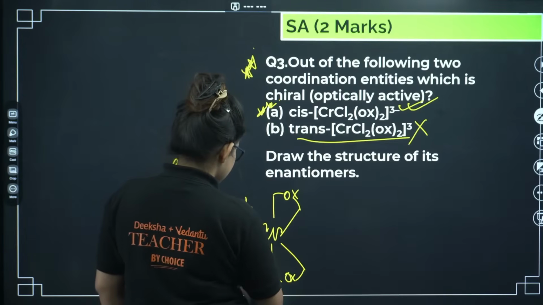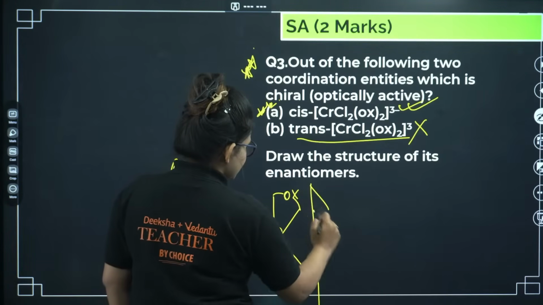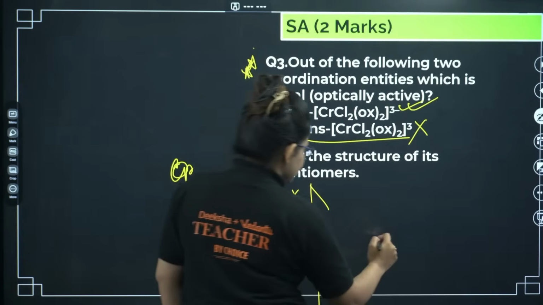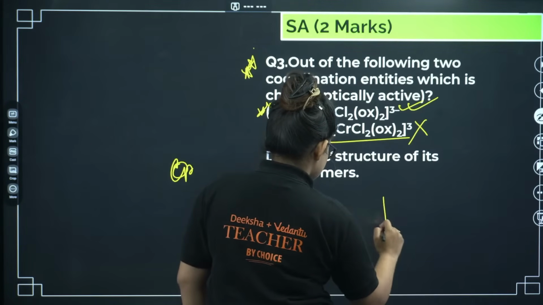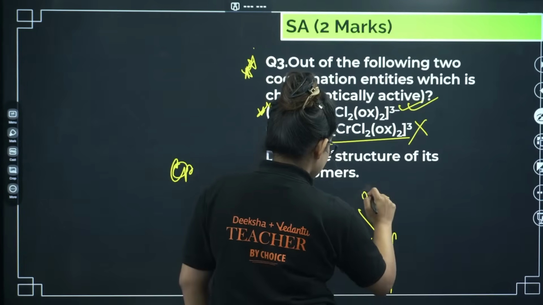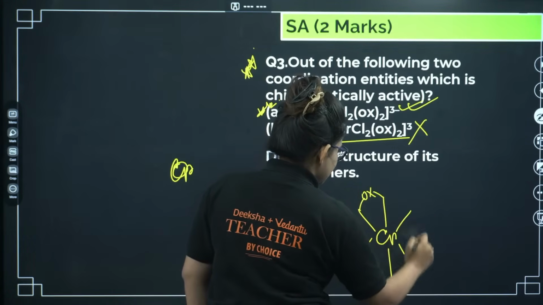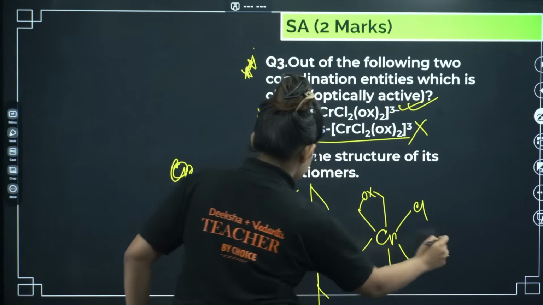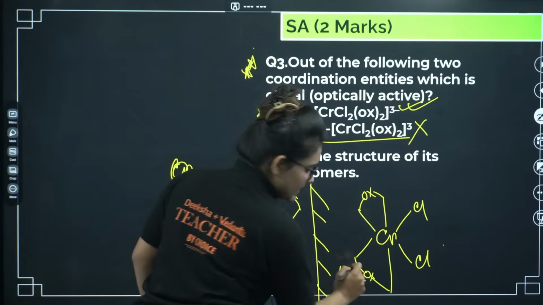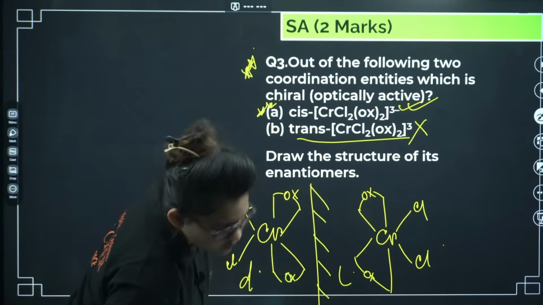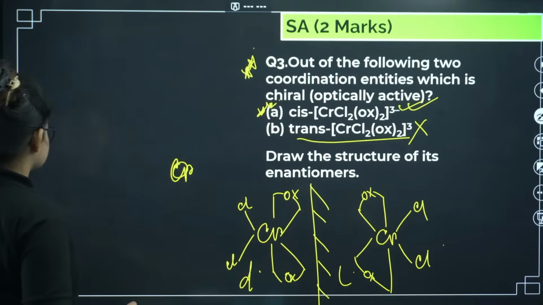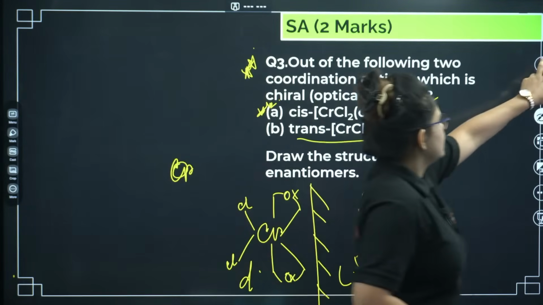Here Cl, here Cl. Okay, now the mirror image, if you draw, that is Cr. Here one oxalate, here another oxalate, here Cl, here also Cl. This is your D, this is your L. I guess this is clear for you. Let's go ahead.